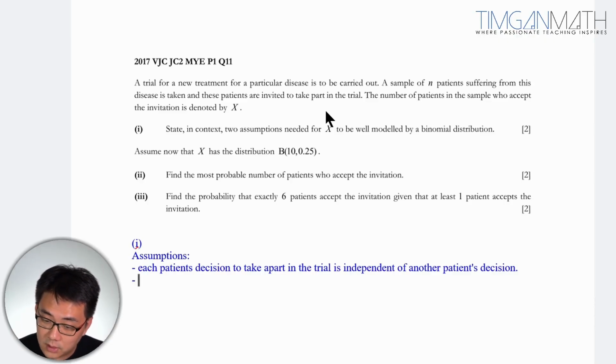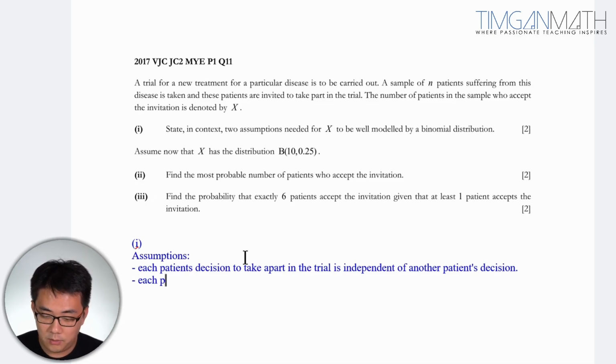A sample of n patients taken, who accept the invitation. So two assumptions needed. Another assumption, very importantly, is that each patient's probability of success must be constant, right?